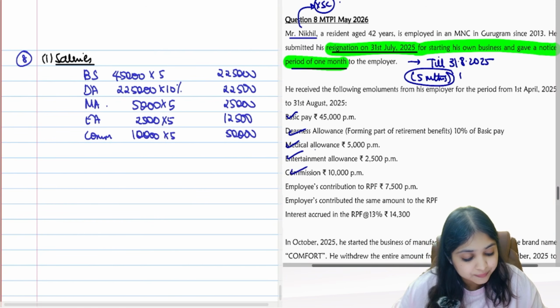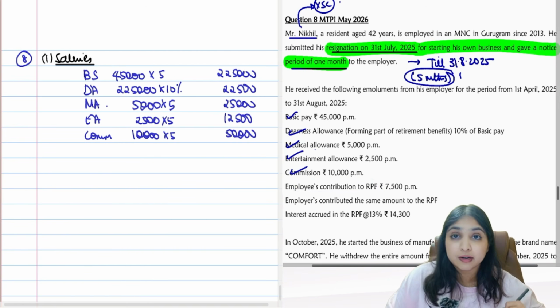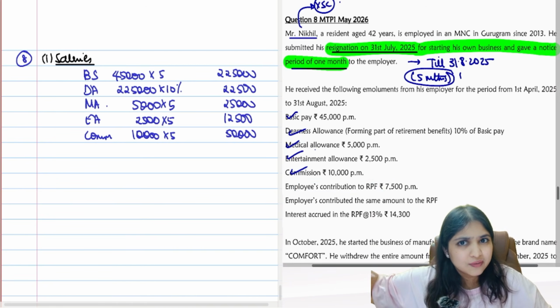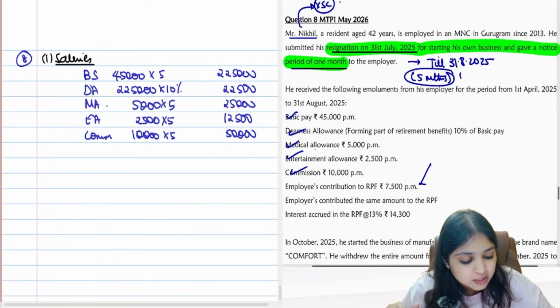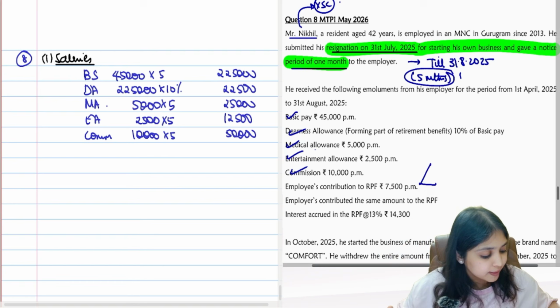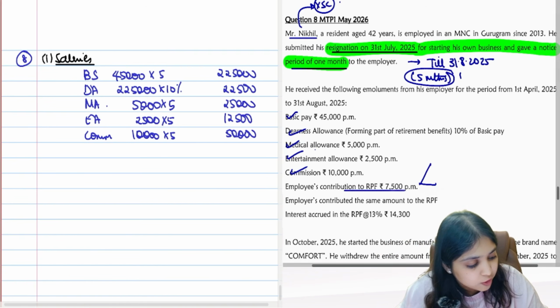This was also easy. Then employees contribution to RPF 7,500. Employees contribution to RPF, in the second question only we had seen this. How many adjustments will come to your mind? Tell me. 2 adjustments will come to your mind. 7,500 into 5. Total employees contribution is how much? 37,500.